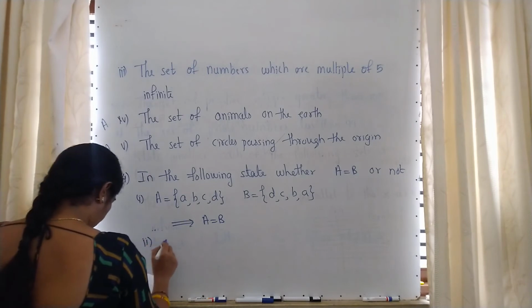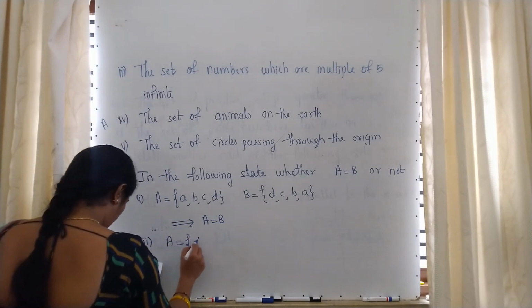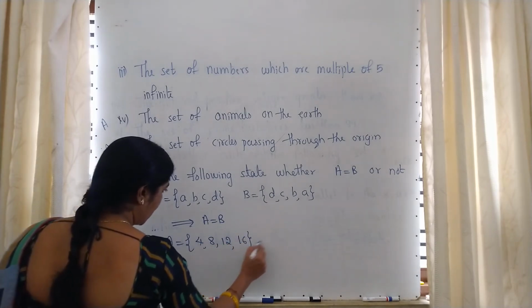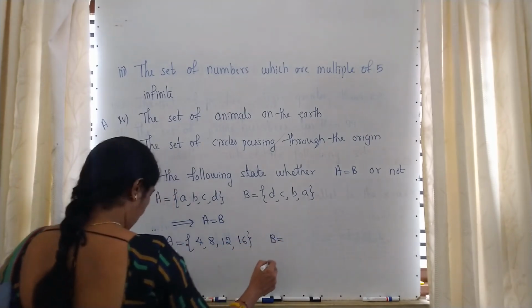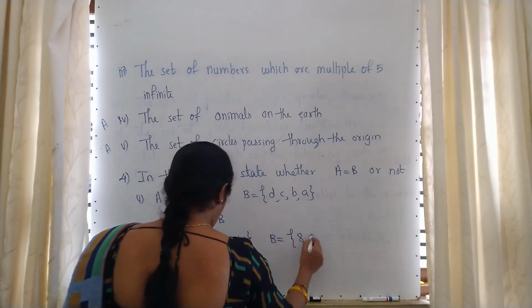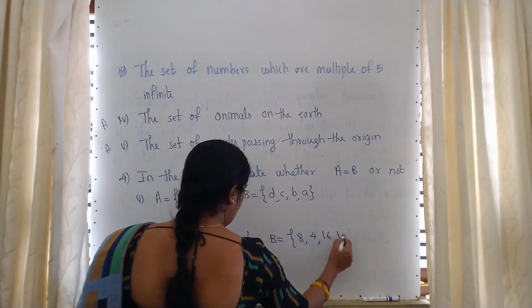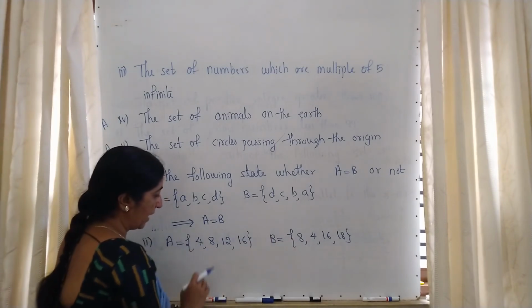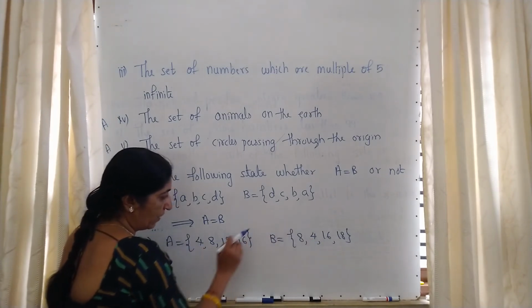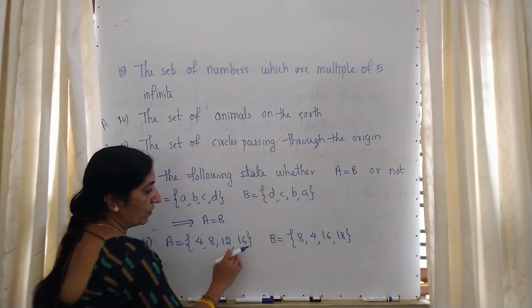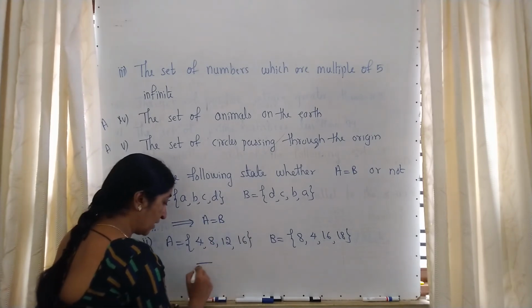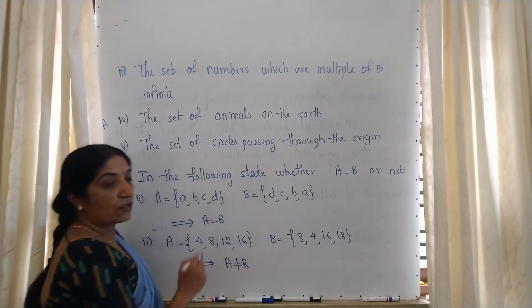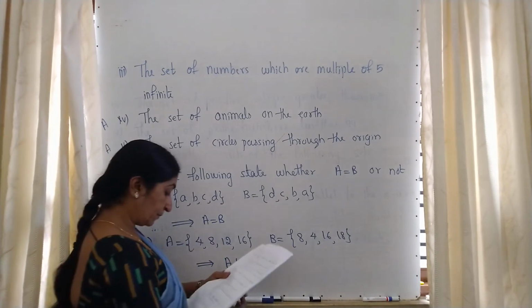Second question. A is equal to 4, 8, 12, 16. B is 8, 4, 16, 18. Now compare, here also 4, here also 4. That is tallying. 8, even here we have 8. 12, there is no 12. But 12 is missing, so without comparing the next one we can write that A is not equal to B.